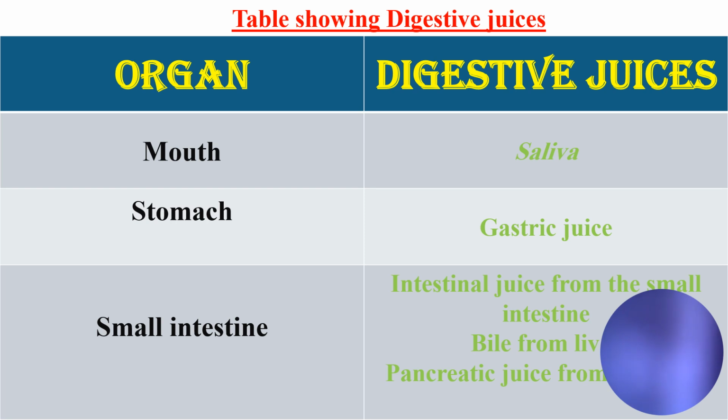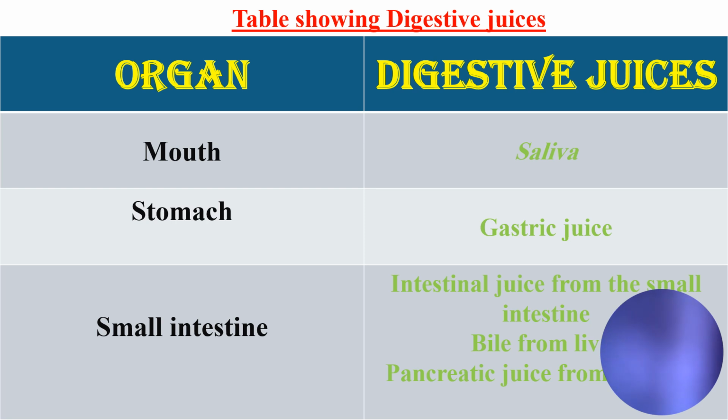So, in your opinion, which of these three organs is considered the main organ of digestion, where most of the digestion occurs? The one that has the biggest number of digestive juices, so it is the small intestine.